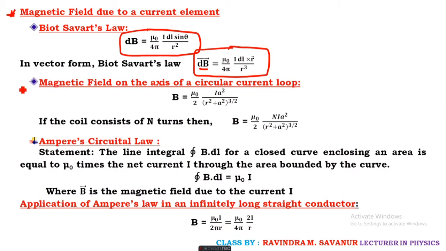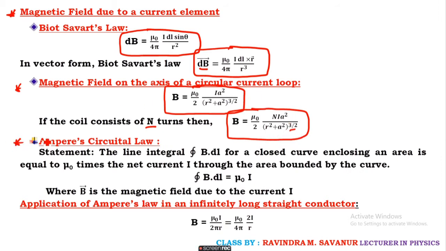Similarly, using the Biot-Savart law, we derive a mathematical equation for the magnetic field on the axis of a current loop, whose expression is given by B equals mu naught upon 2, I a square upon (r square plus a square) power 3 by 2. If it contains N number of turns, this equation is modified to B equals mu naught upon 2, N I a square upon (r square plus a square) power 3 by 2.